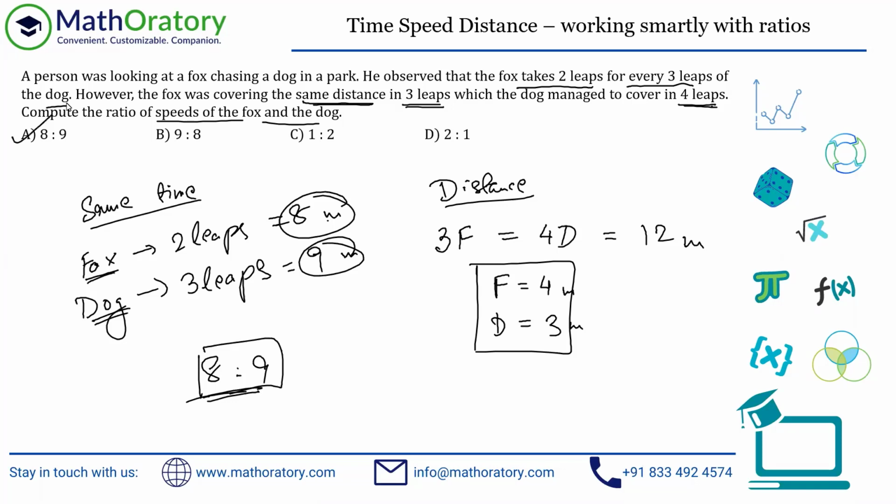So pretty straightforward question, nothing to this. If you understand this, you'll always look for the distance idea first. Just relate that and then go into the time thing and just figure out the ratio using it. This is the simplest way to solve this problem if you don't want to mug up stuff and all. But yeah, that's all that I had to explain for this question. I hope everything was understood.